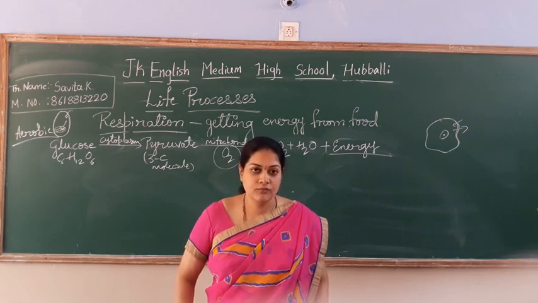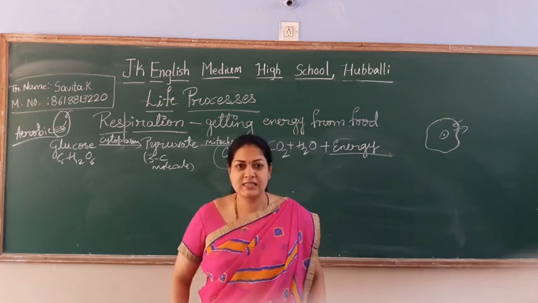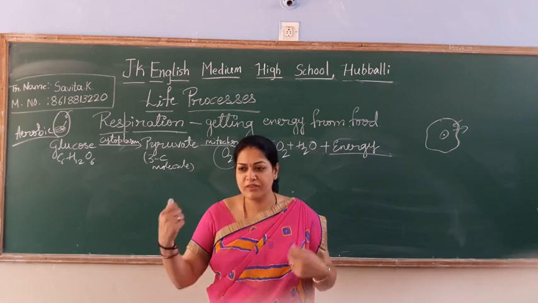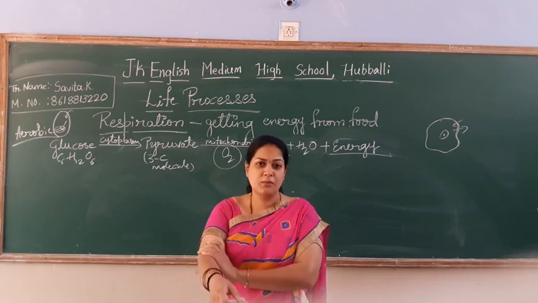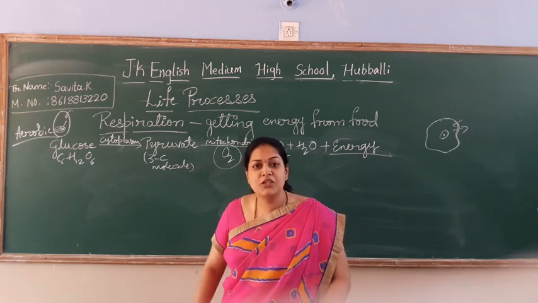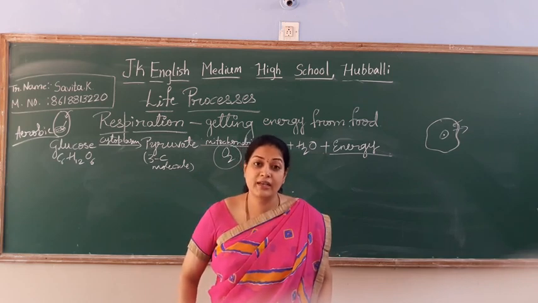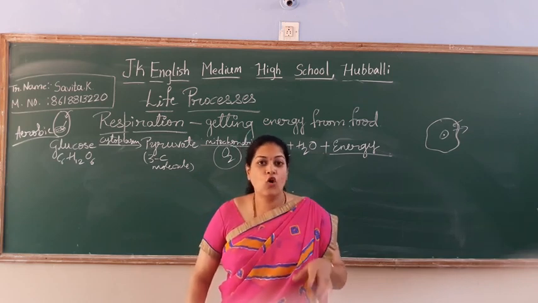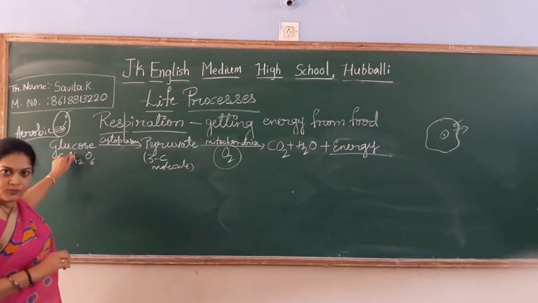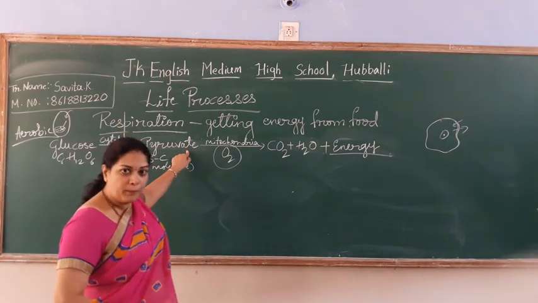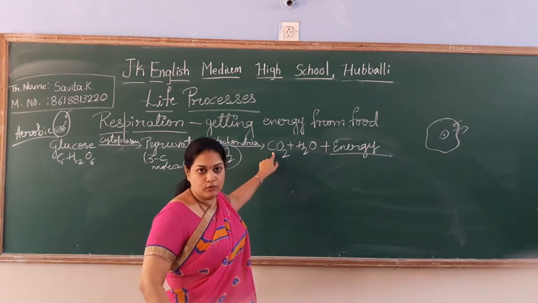Right? Understanding? Along with this, sometimes you are doing some exercises, you are doing gym. What happens? Sometimes you get muscle pain, you get cramps in your legs. Why do you get these cramps and pain? Because, see students, you have taken the glucose. Glucose has been converted into pyruvate, correct? Now it has to convert into a single carbon molecule.